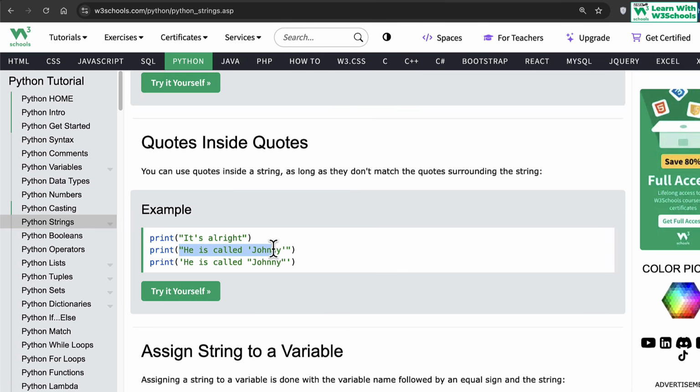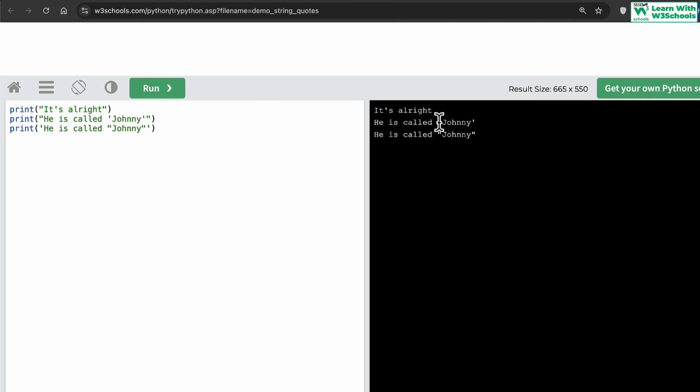Anyway, quotes inside quotes: yes, if you have to use quotations inside quotations, just like in this case. For example, he is called Johnny, and you want Johnny to appear inside quotation marks. So what you do is you use double quotations outside, and you can use single quotations inside. That way, when you print it, it will print the single quotations as they are. Python understands that this is a single quotation inside the double quotations, so this single quotation gets printed. And vice versa, if you want to print double quotations, you need to use single quotations outside and double quotations inside. Again, it understands what you're trying to do, and the outside single quotes become a string, and whatever comes inside this string gets printed as it is.